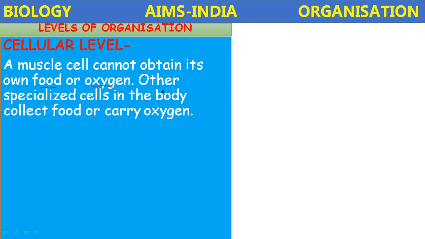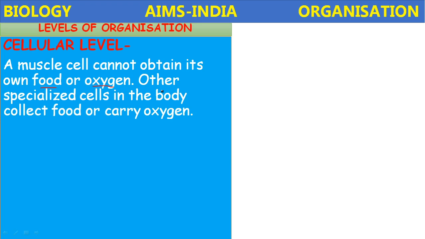Okay, then how does the muscle function? The other specialized cells in the body collect the food and carry the oxygen. Here the muscle, in order to survive and perform its function, requires food, oxygen and nutrients.